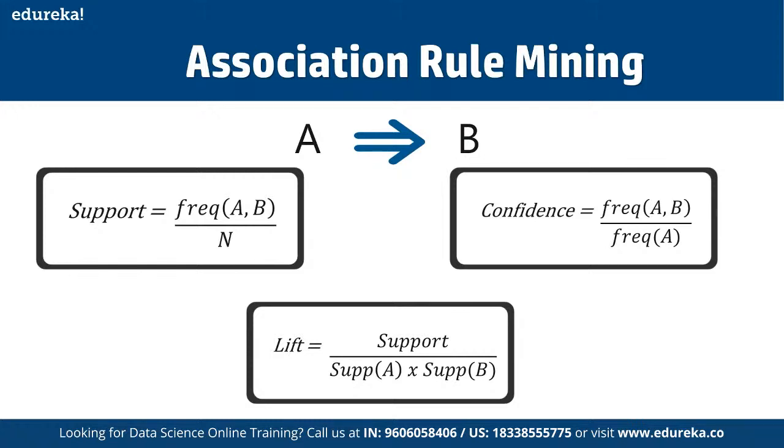Let's say we talk about an if-then relationship for A to B, and the lift value is 4. That means if you buy A, then the chance of buying B is 4 times. If the lift value is 4, we can say it's 4 times. If the value here is 2, then it is 2 times, and so on, as a part of the lift values defined. So let's get started with the Apriori algorithm, and now let's see how exactly it works.